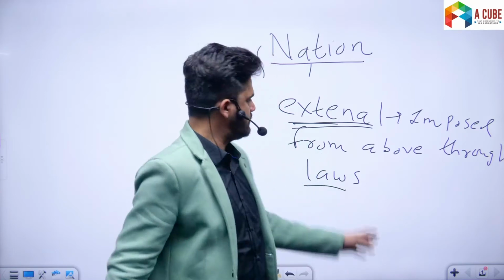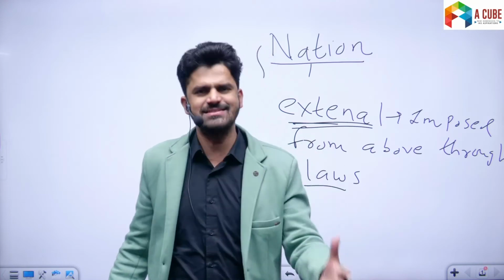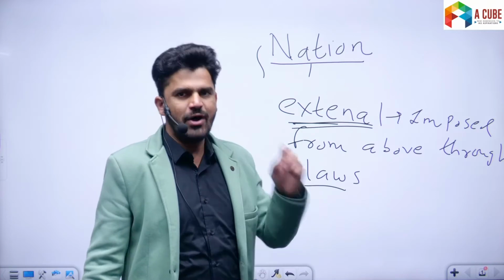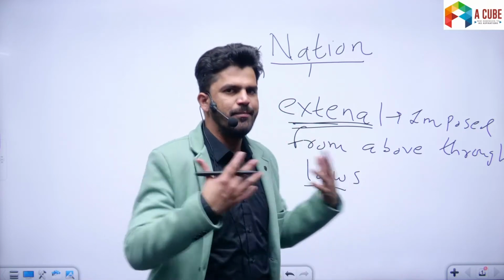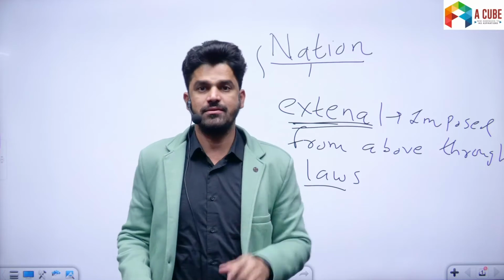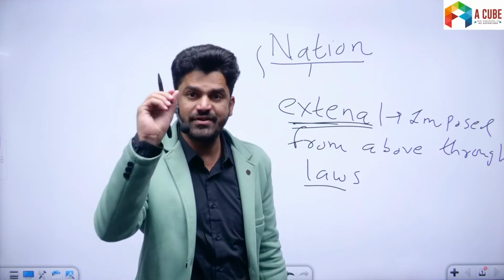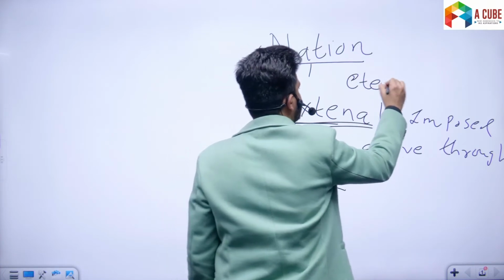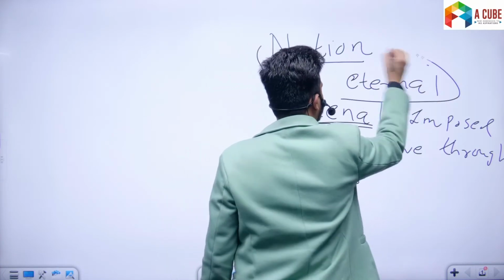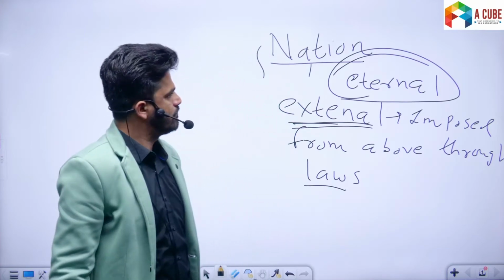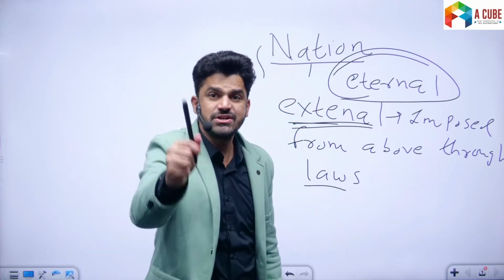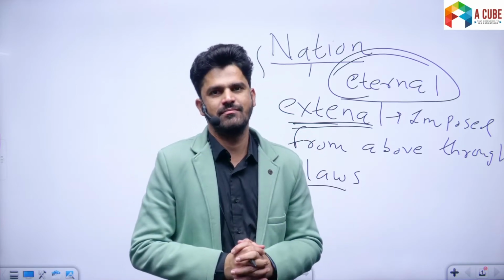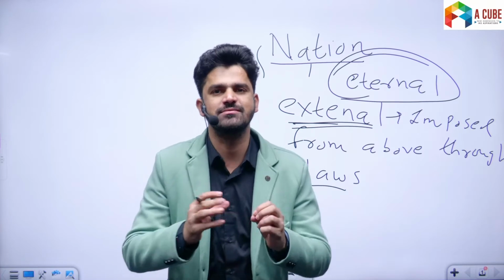If you violate the laws of the state, if you speak against the Indian state, then the state will punish you. So understand, the unity of the state is external. It is imposed from above through laws. But the unity of the nation is internal, because the unity of the nation is based on sentiments, based on emotions.